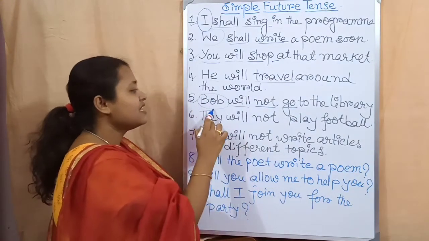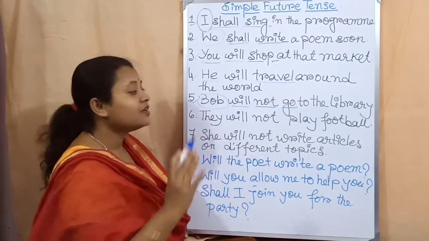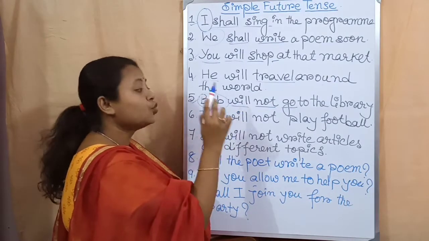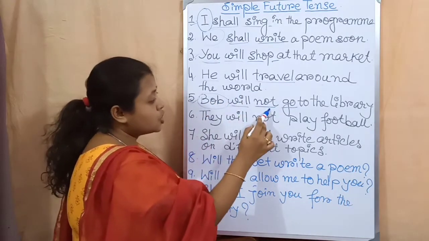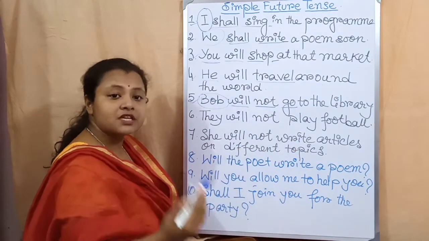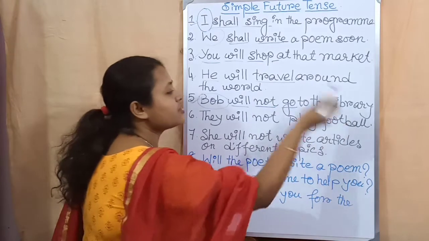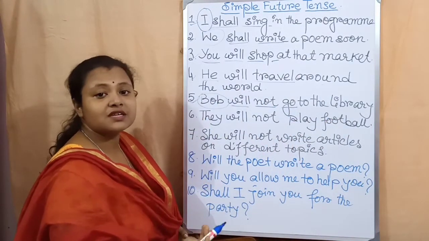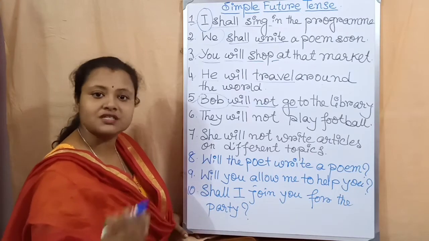Again I am telling, Bob is the third person. After the third person we will write will. After that not. After that go. Go is the present form of the main verb, then the rest of the sentence. This is an example of a negative sentence in simple future tense.